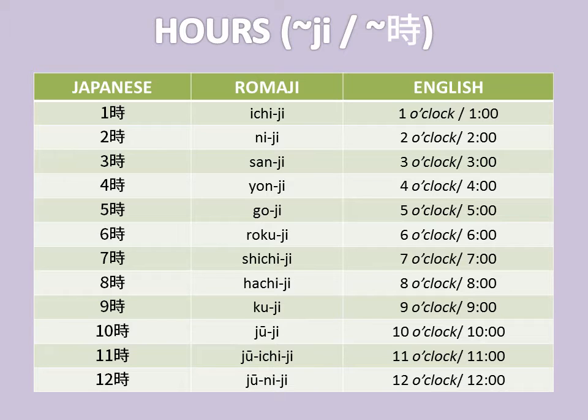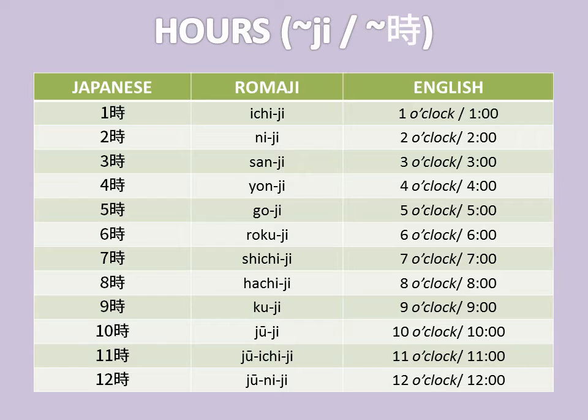So 1 o'clock would be Ichiji, 2 o'clock would be Niji, 3 o'clock would be Sanji, 4 o'clock would be Yonji, 5 o'clock will be Goji, 6 o'clock would be Rokuji, 7 o'clock would be Shichiji, 8 o'clock would be Hachiji, 9 o'clock would be Kuji, 10 o'clock would be Juji, 11 o'clock will be Ju-ichiji, 12 o'clock would be Ju-niji. That is the most common part.